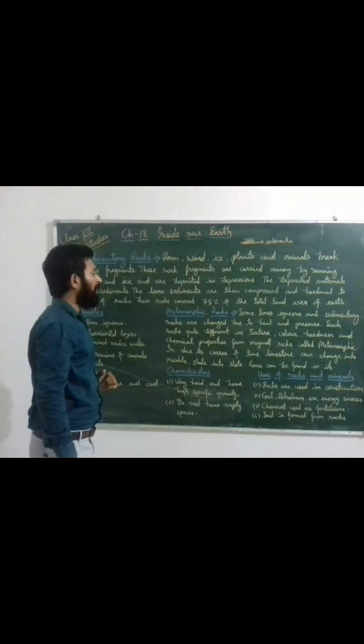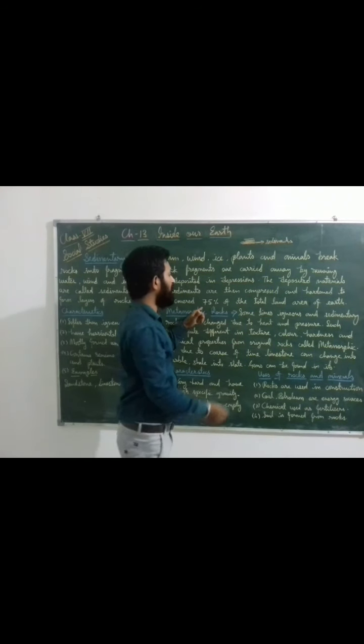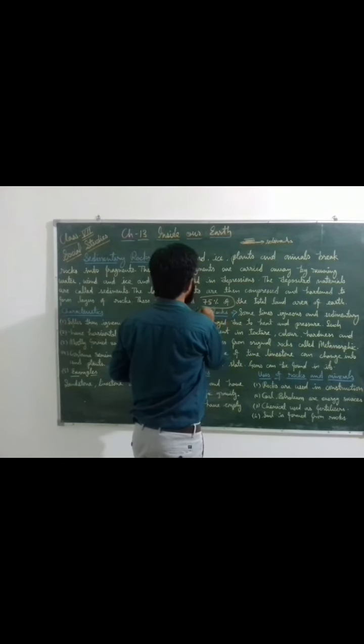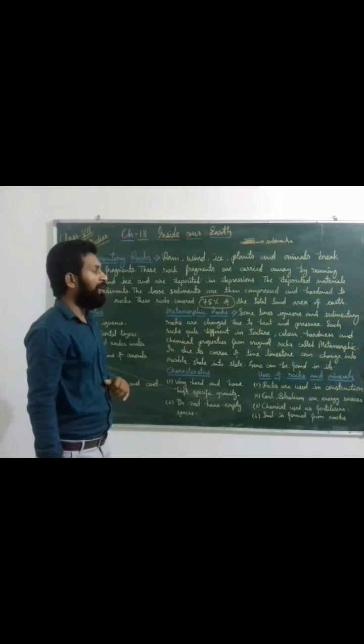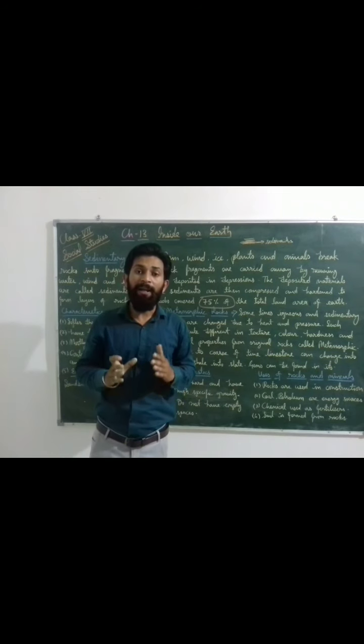These rocks cover 75% of the total land area of the earth. It is a GK question also. 75% of the total land area of the earth is covered by sedimentary rocks only. Now we will discuss what characteristics sedimentary rocks have.